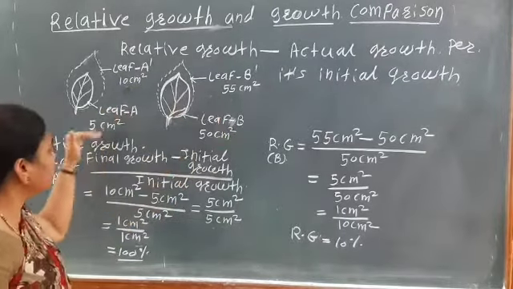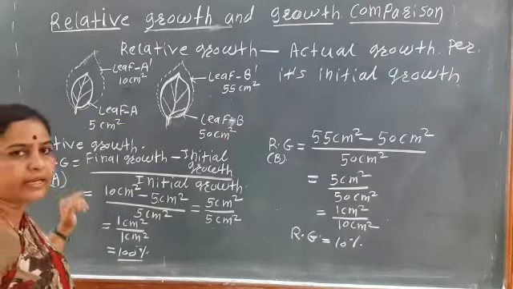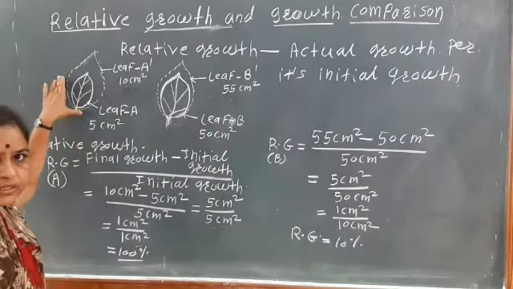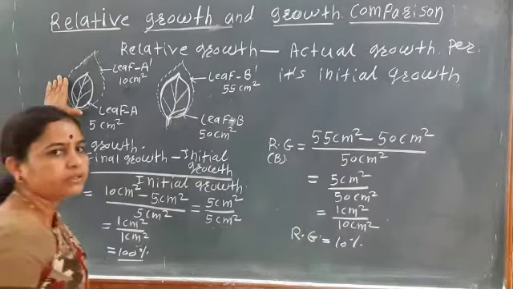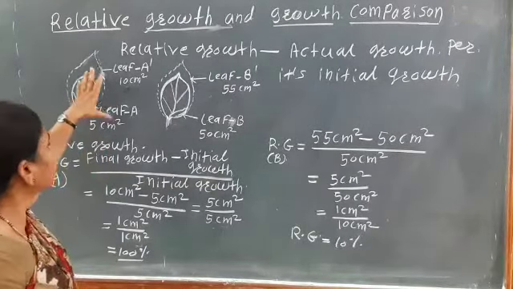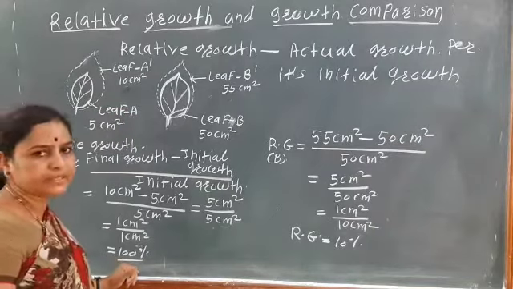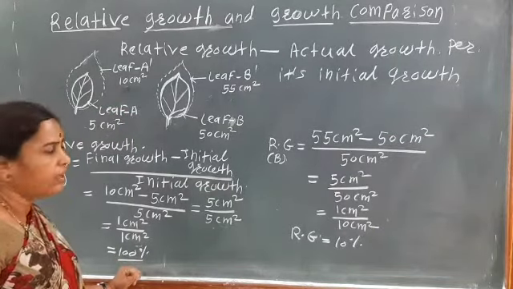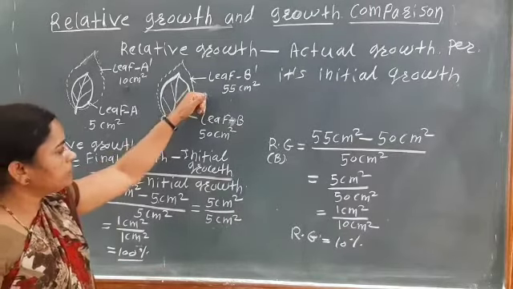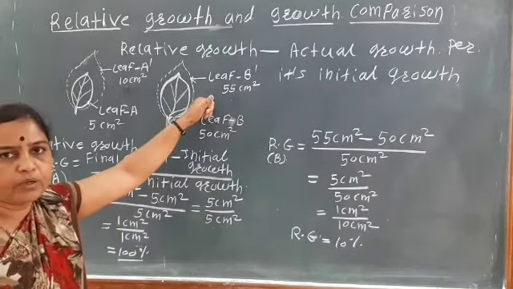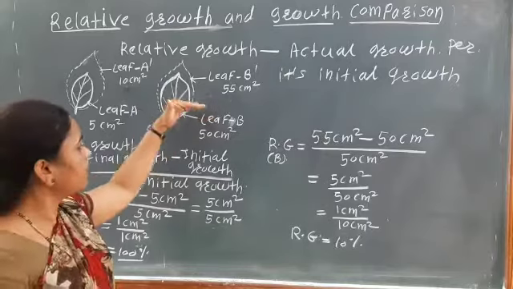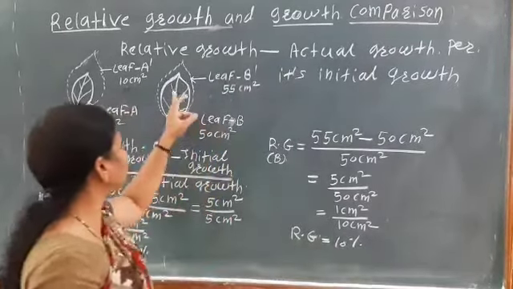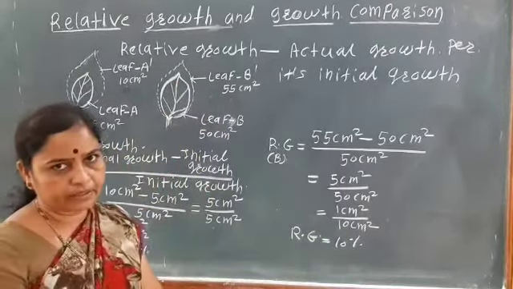But if we calculate the relative growth, in leaf A, that is the first system, the relative growth is 100%. While in leaf B, the second system, the relative growth is only 10%.